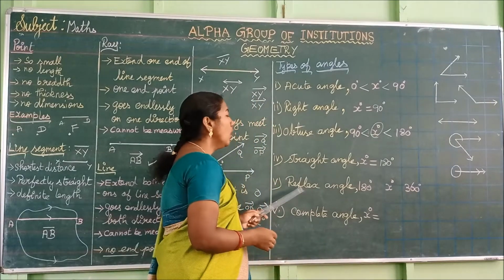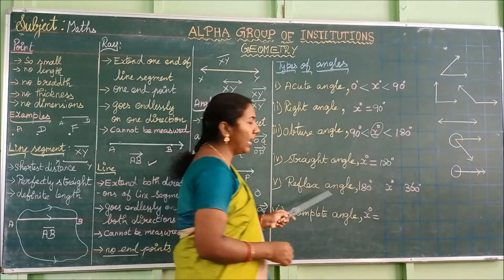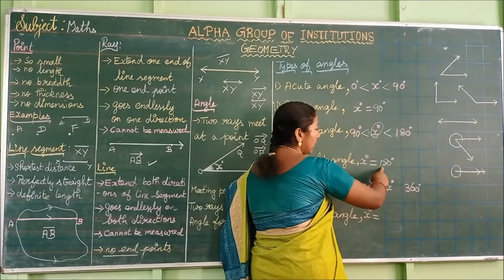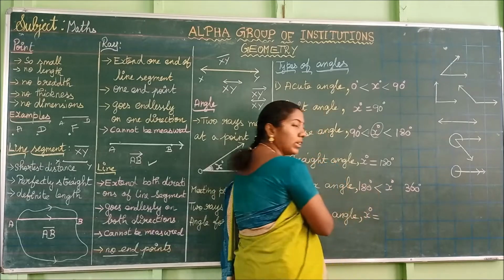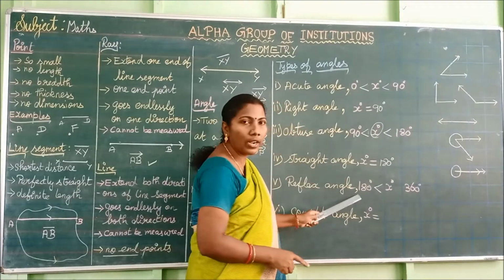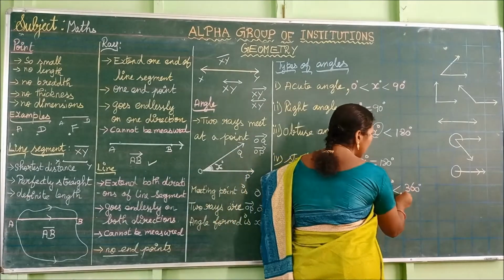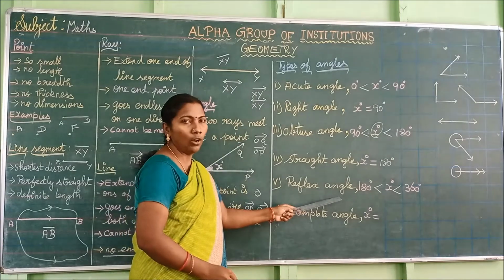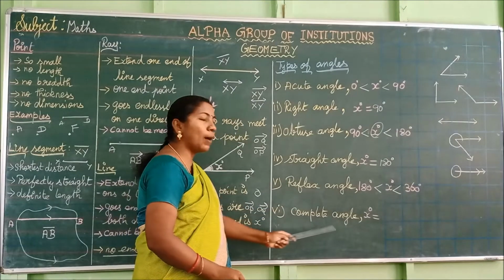Listen carefully. How can you define the reflex angle? Angles which are greater than... Listen carefully. The condition for reflex angle is the x degree should be greater than 180 degree and less than 360 degree. Those are said to be reflex angle. Okay. Next we are going to see complete angle.